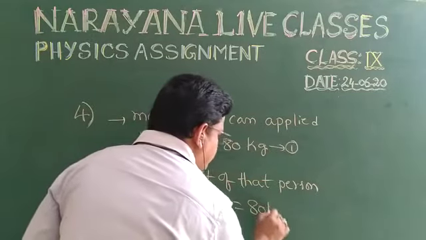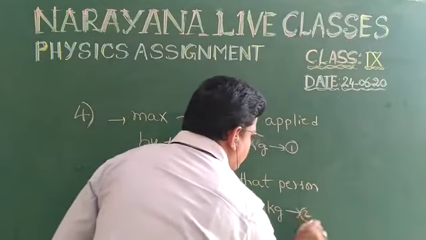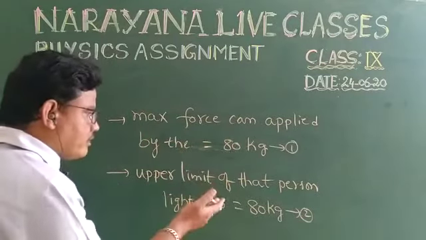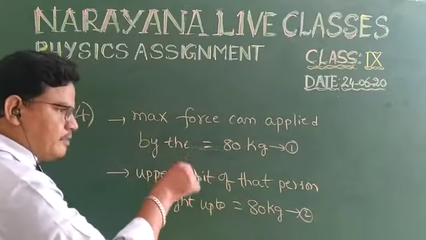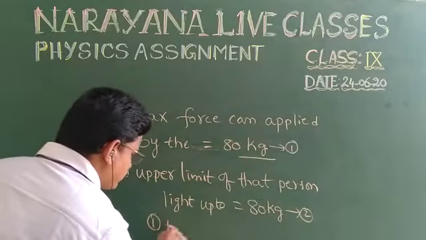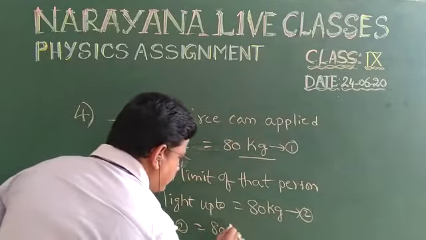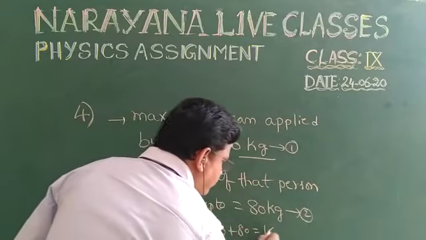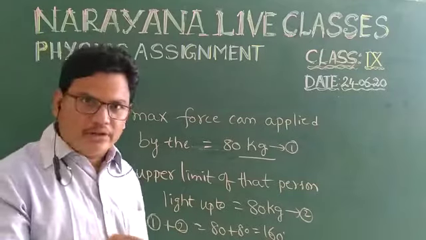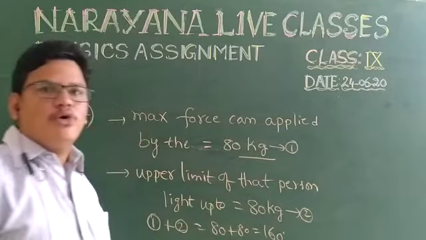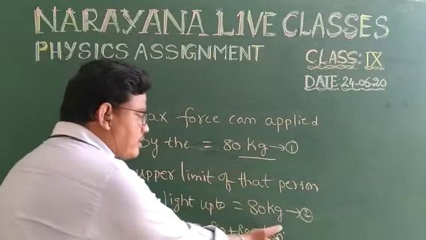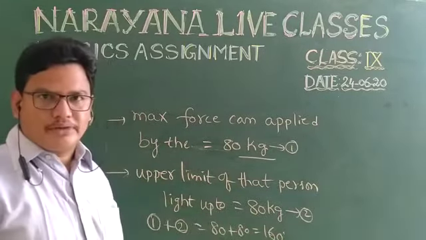How much? 80 kg. So finally we conclude that the total force applied by that person is equation 1 plus equation 2, that is 80 plus 80, equal to 160. So the total force applied by the person is double, or twice, the weight of that person.